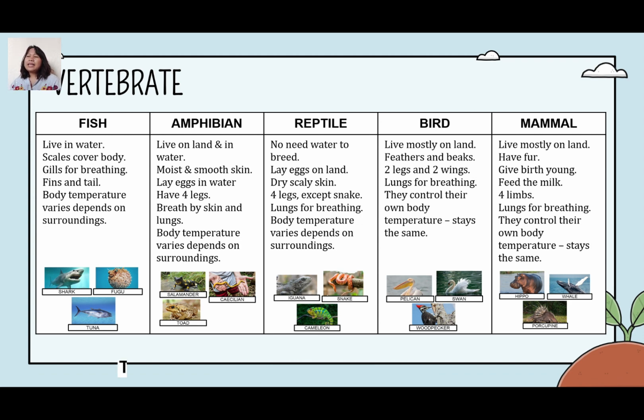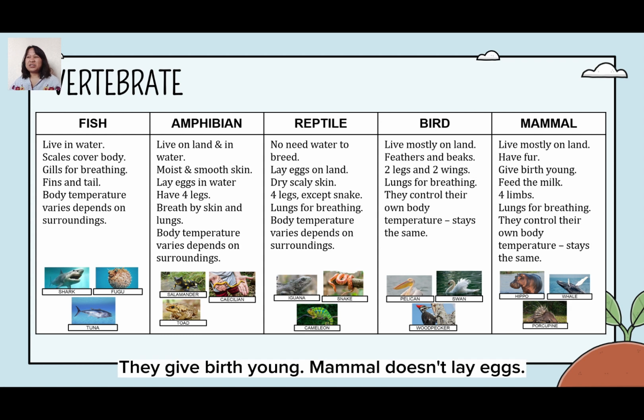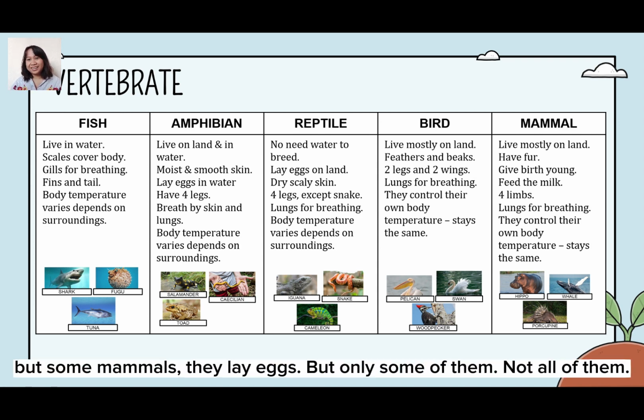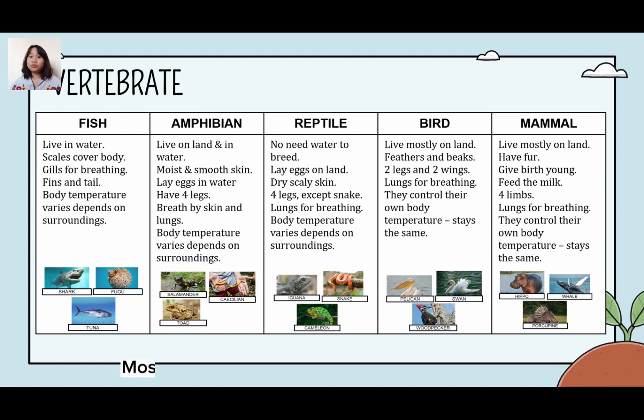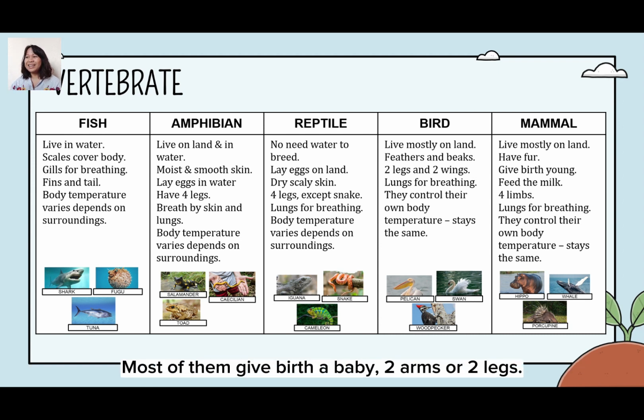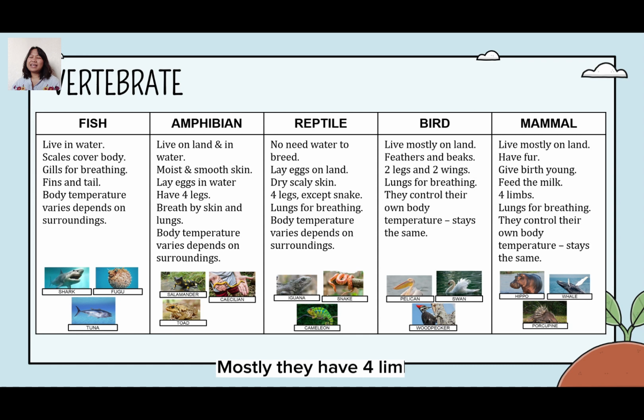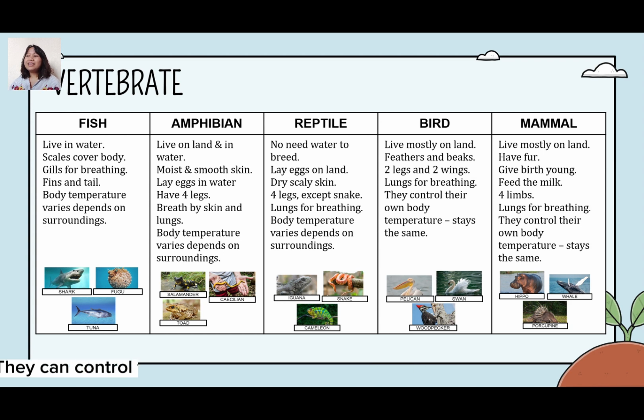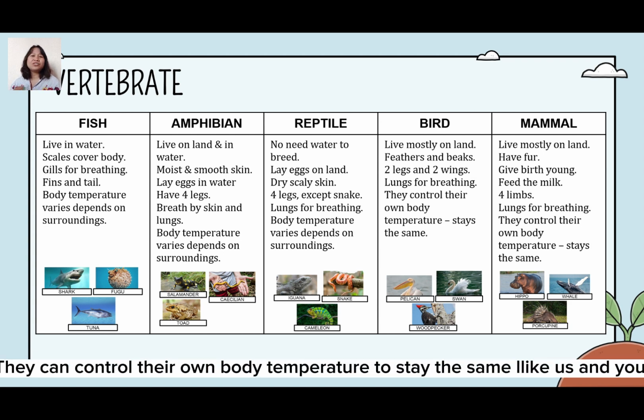Okay, so they give birth to young. Mammals don't usually lay eggs, but some mammals do. Only some of them, not all of them, but most of them give birth to a baby. Mostly they have four limbs, like two arms and two legs, and they breathe with lungs. They can control their own body temperature to stay the same, like us too.